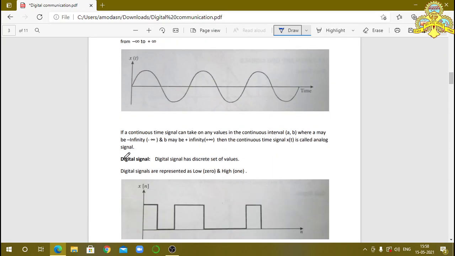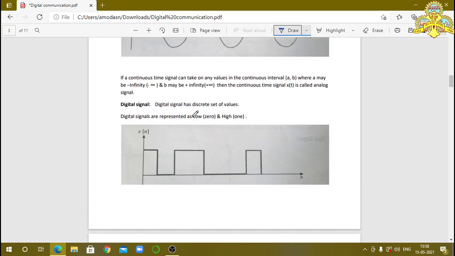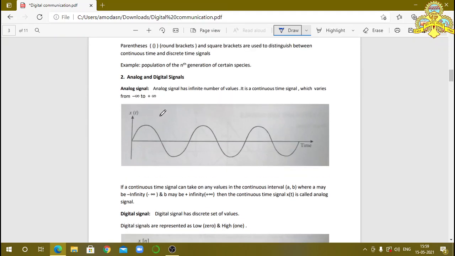Then the digital signal. A digital signal means here we have a discrete set of values. You already know that in digital we have only two levels: one is the low level and the other is the high level. This indicates the high level and this is the low level. Here we have only two discrete levels. If the information is indicated by 0 and 1, low and high, then it is called a digital signal. But here there is no 0 and 1; we have a continuous variation.